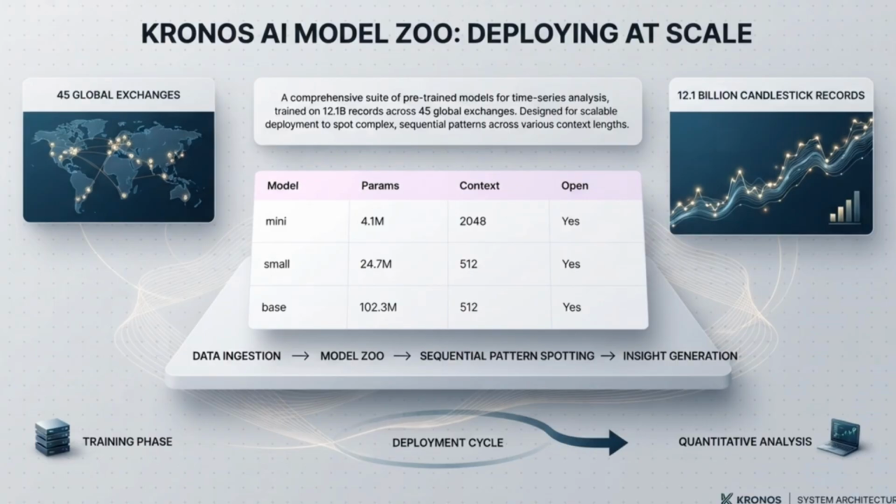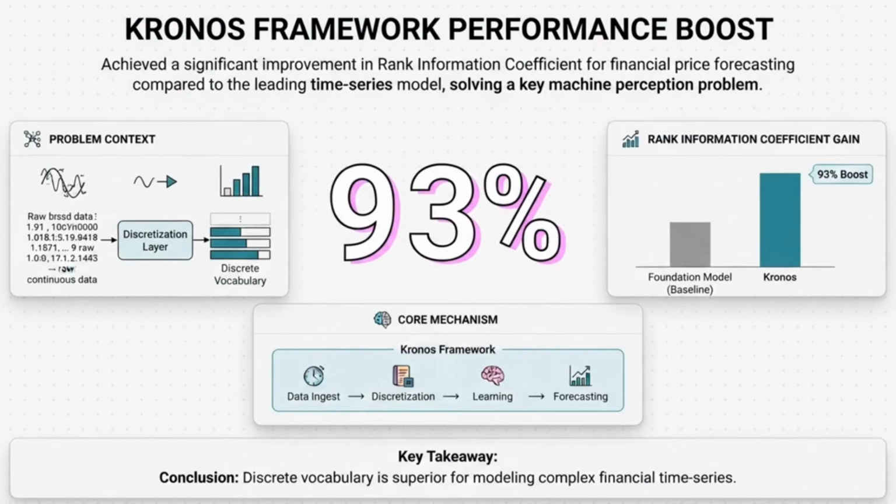And they offer a range of sizes, from a 4.1 million parameter mini version all the way up to a 102.3 million parameter base model. Quants can easily deploy these open source tools to spot sequential patterns across different context lengths. And the results of forcing that continuous numerical stream into a discrete vocabulary, honestly, they speak for themselves. The Kronor framework achieved a massive 93% boost in rank information coefficient for price series forecasting compared to the leading time series foundation model. It's a brilliant solution to a fundamental problem with how machines perceive financial time.